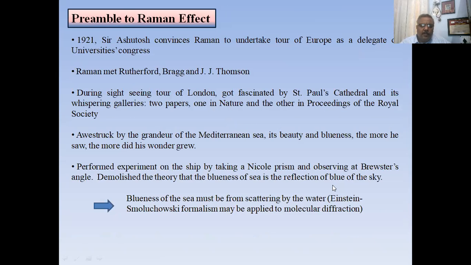But Ashutosh convinced him to go to Europe for a tour, and he went to attend a conference there where he met Rutherford, Bragg and J.J. Thomson, who were quite leading physicists of those times. And while returning on the ship in the Mediterranean Sea, he got fascinated by the scattering process taking place, and he decided to work on scattering.